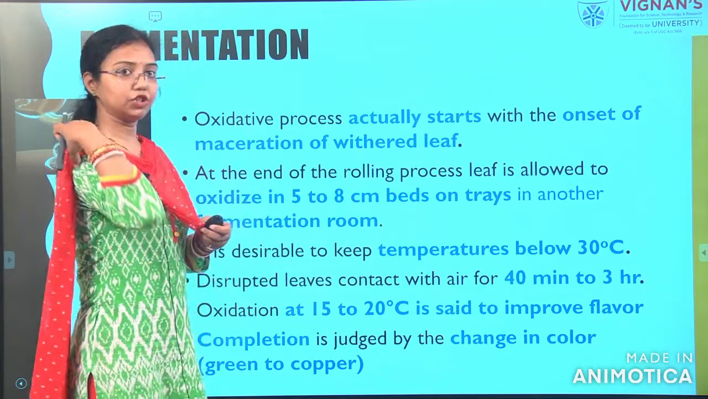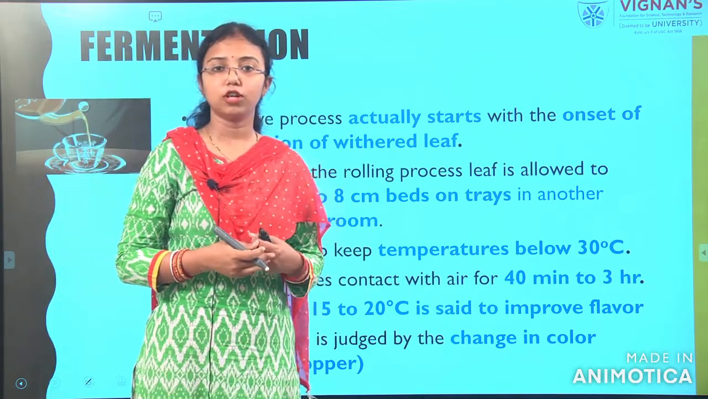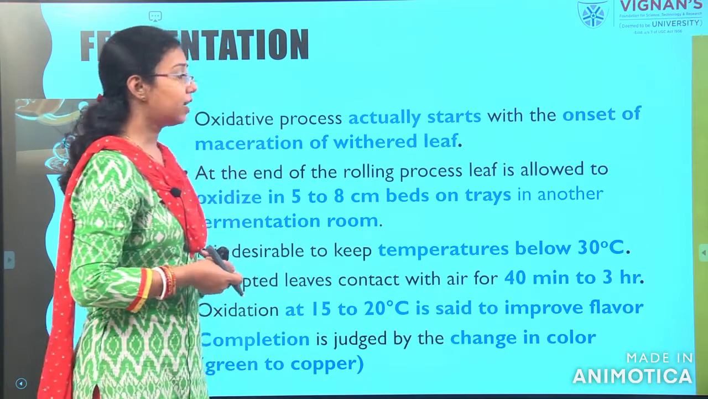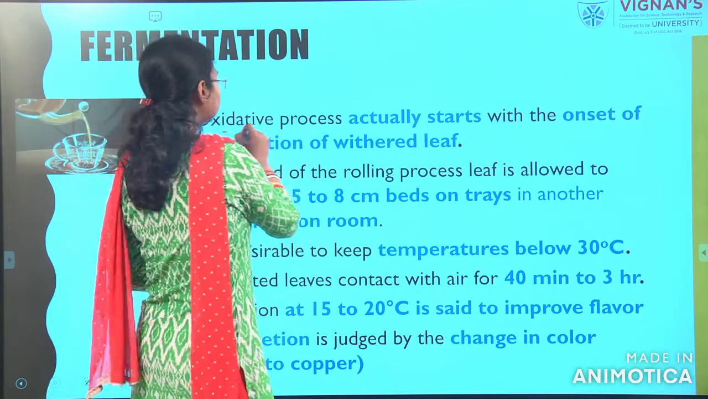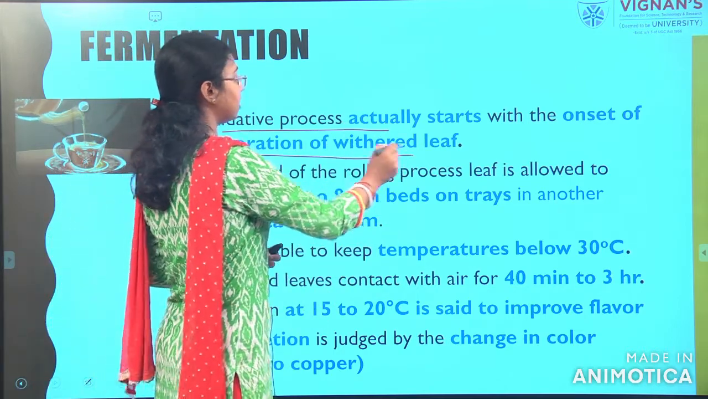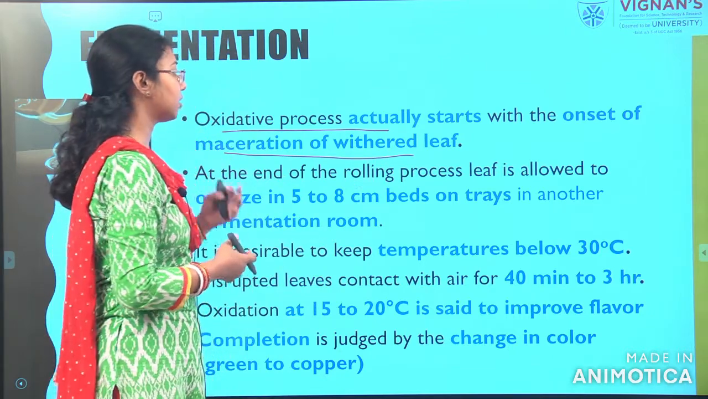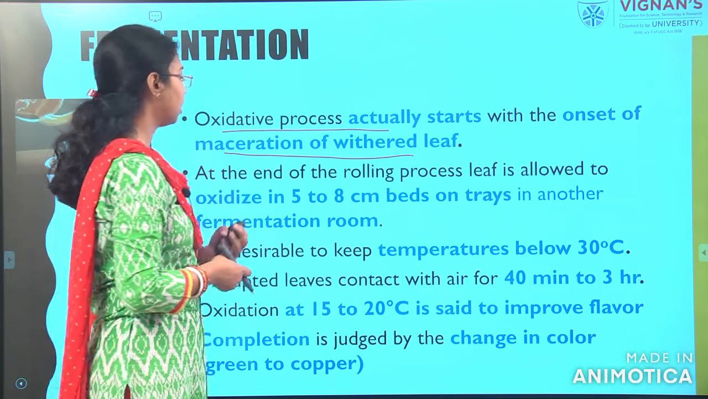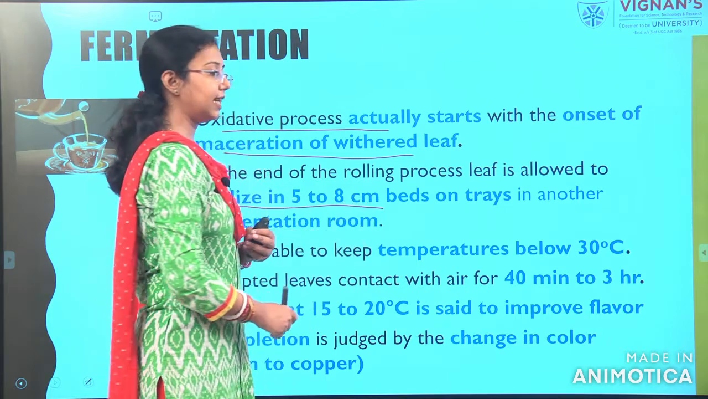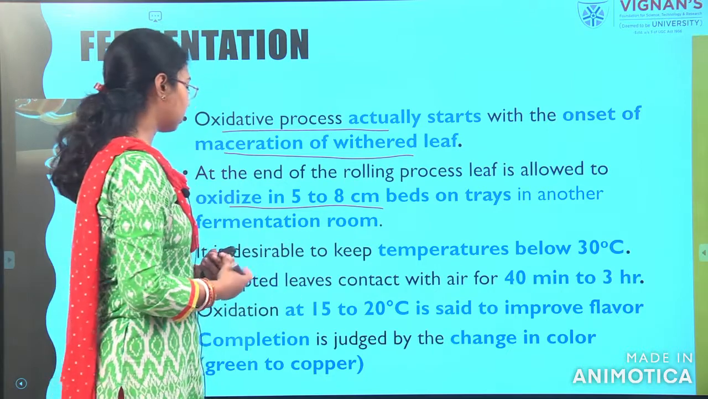Next is the fermentation process. This is another process where biochemical changes occur with the help of oxygen. In the first slide itself I told you. What will happen here? The oxidative process actually starts with the onset of maceration of the withered leaves. After the withering itself, the maceration process starts and the oxidation process also starts. The leaf is oxidized and rolled, spread in 5 to 8 centimeter beds, and after the rolling it is transferred to another fermentation room.